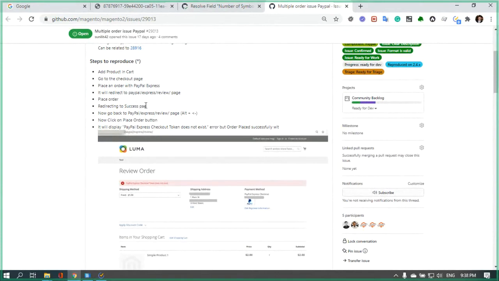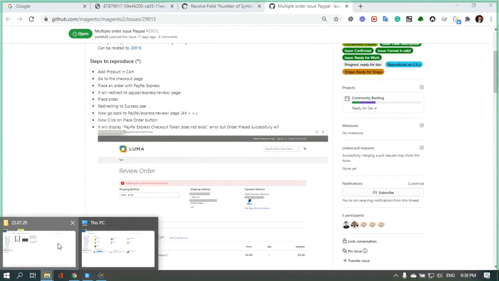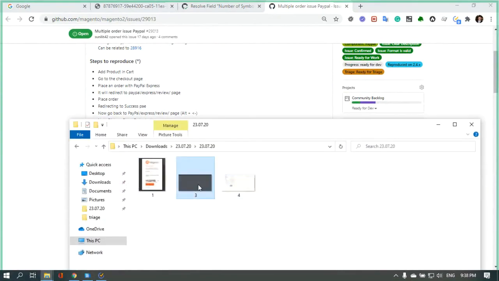After that, go back to the PayPal review page again with Alt plus Back. Now click the place order button again, and it will display the error PayPal Express checkout token does not exist, but the order is placed successfully. I have a video for this.